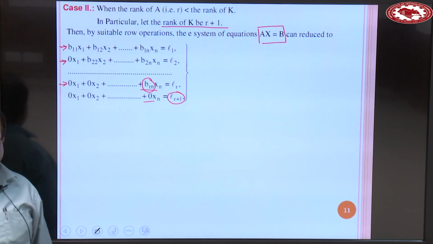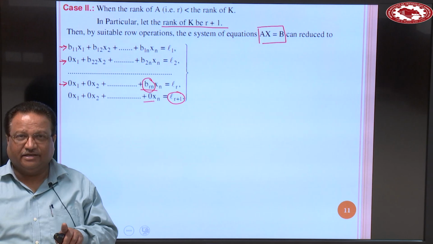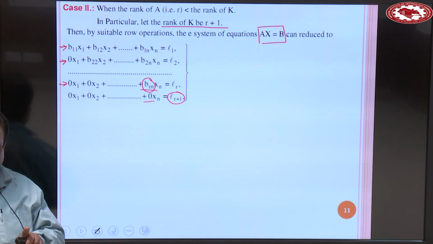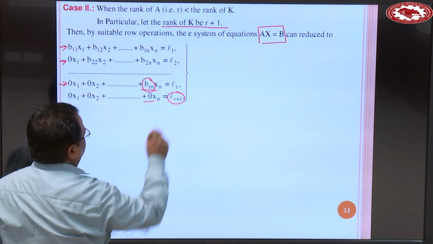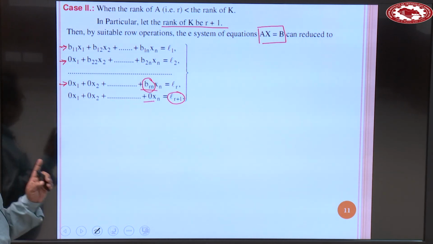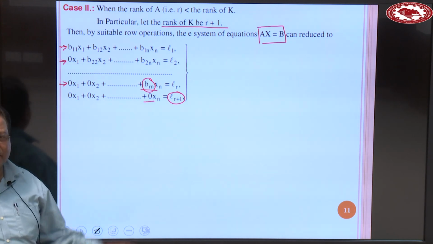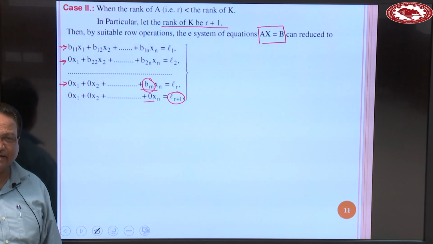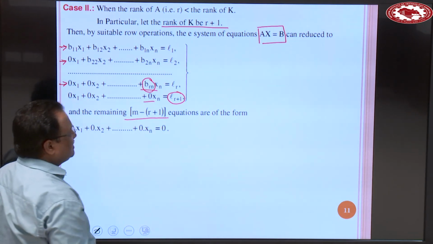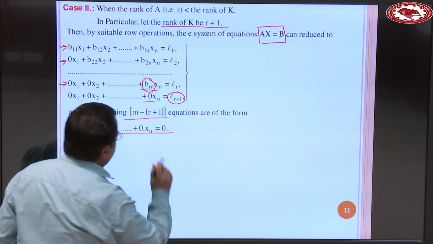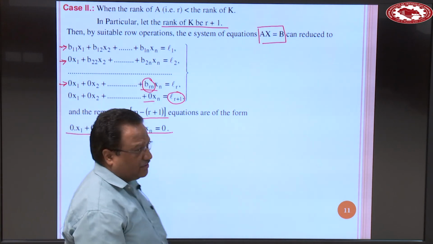Clear? K is the complete matrix, A as well as B. Clear? A dot dot dot and B. Clear? So this whole matrix is K. Clear? And remaining equations, how many equations are left? Total m equations, r plus 1 have been written here. So m minus r plus 1. Okay? So the remaining m minus r plus 1 equations are of the form 0 x1 plus 0 x2 plus 0 x3 and so on, 0 xn is equal to 0.